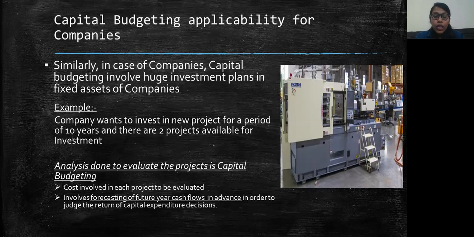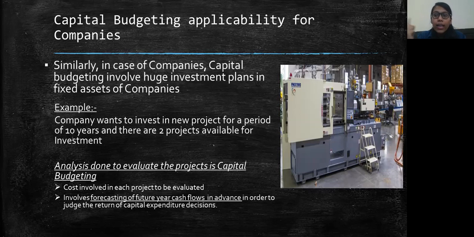They are going to analyze this on the basis of the cost involved in these two projects, and on the basis of future cash flows, which they forecast in advance, to understand which of the two projects will be more profitable. Whichever project is more profitable, we are going to invest in that project.